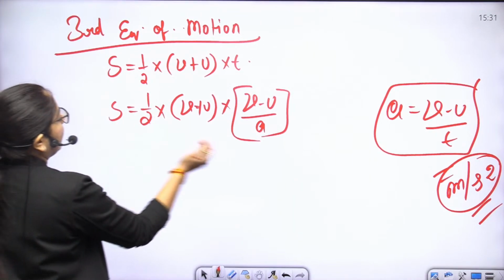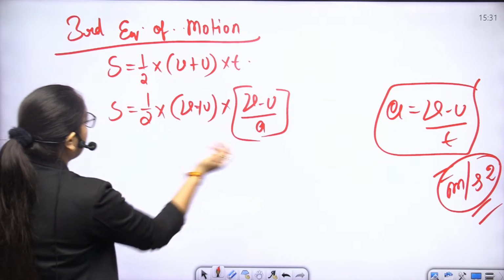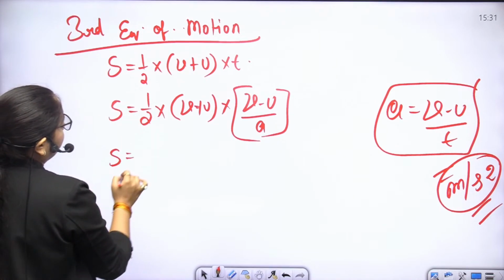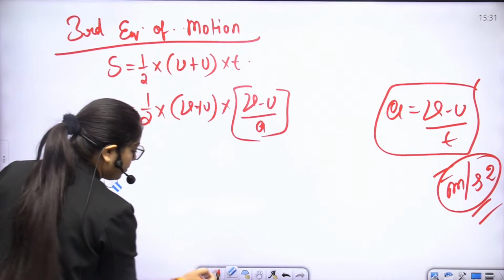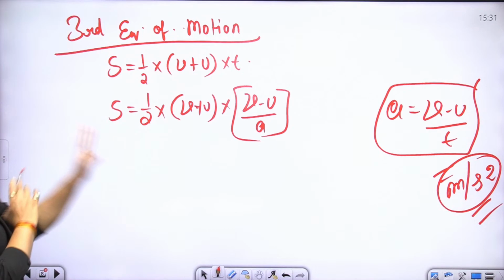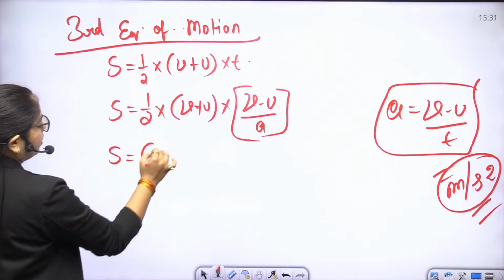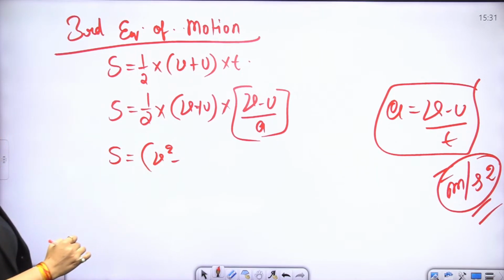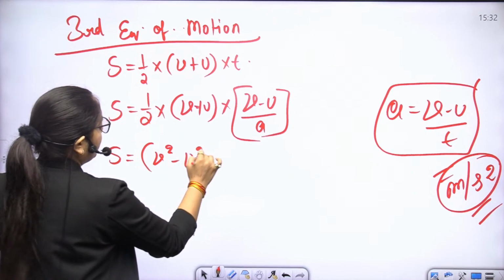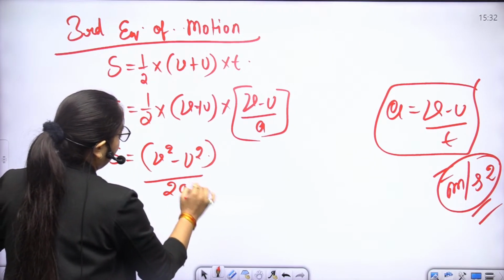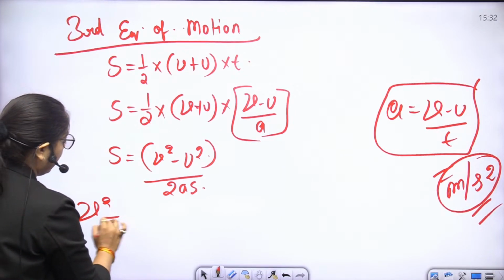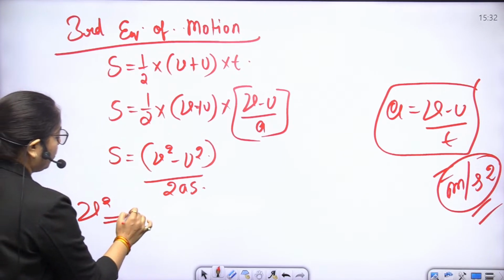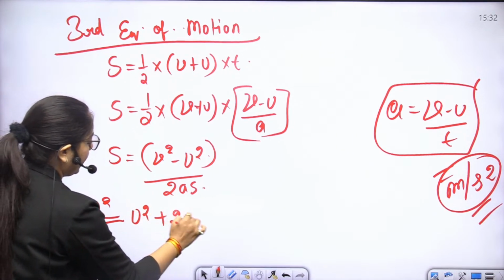So dividing all this, we get S is equal to (V square minus U square) upon 2A. So V square is equal to U square plus 2AS.